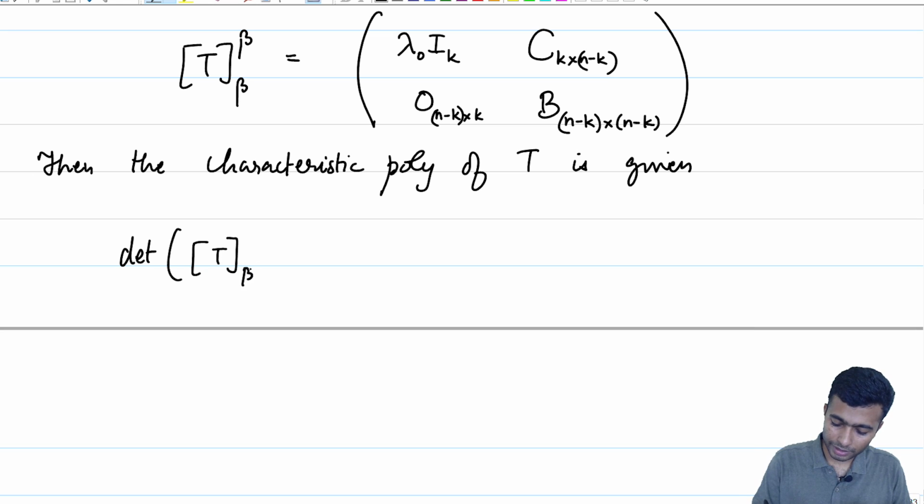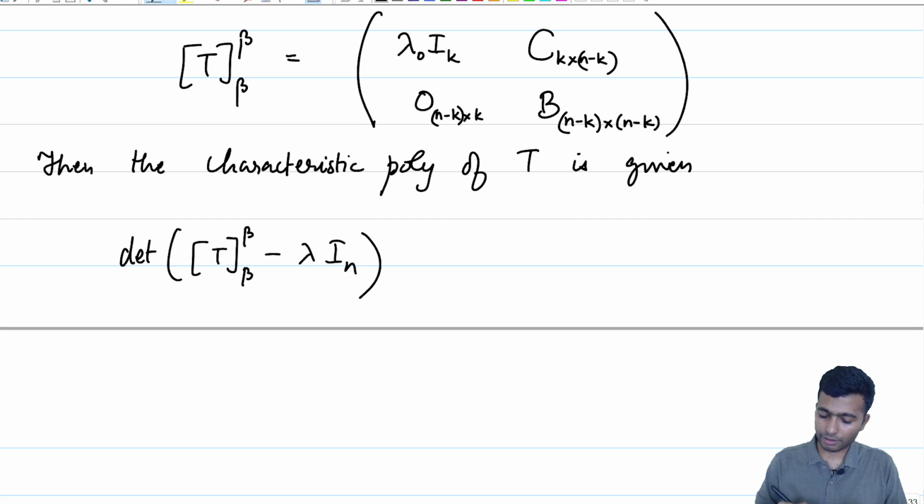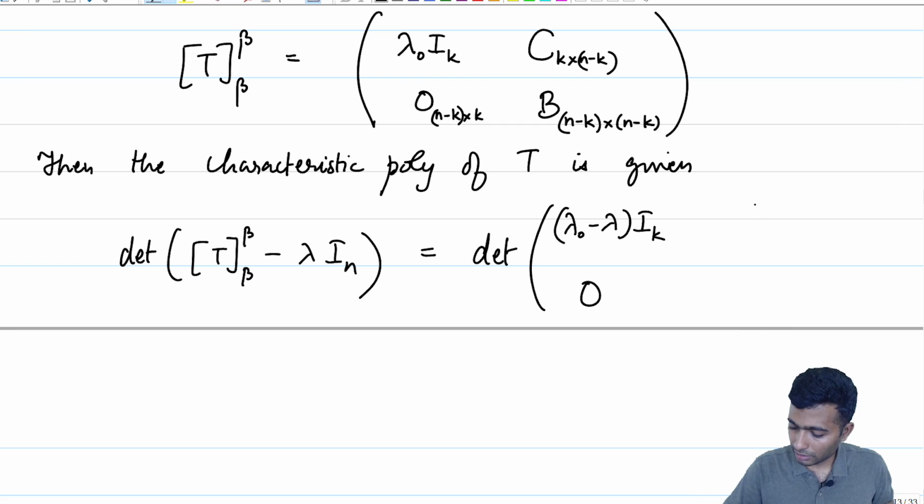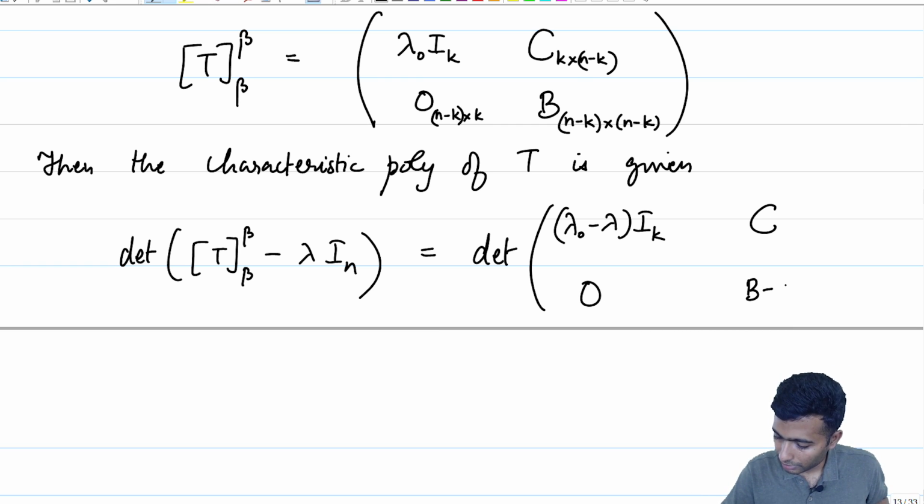So, what is this? This is basically a determinant of T beta beta minus lambda times I n, which will just turn out to be equal to the determinant of the matrix lambda naught minus lambda times I k. The 0 and the C are untouched, and there will be a B minus lambda times I n minus k.